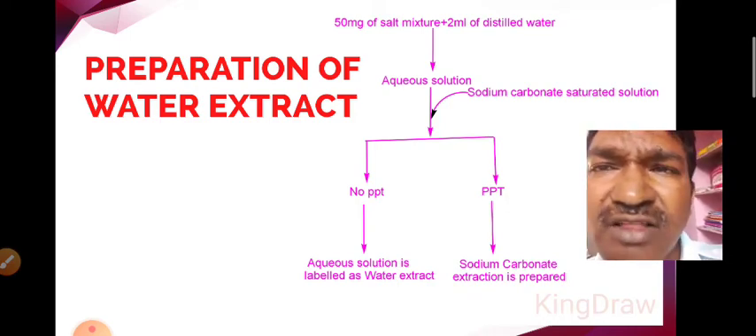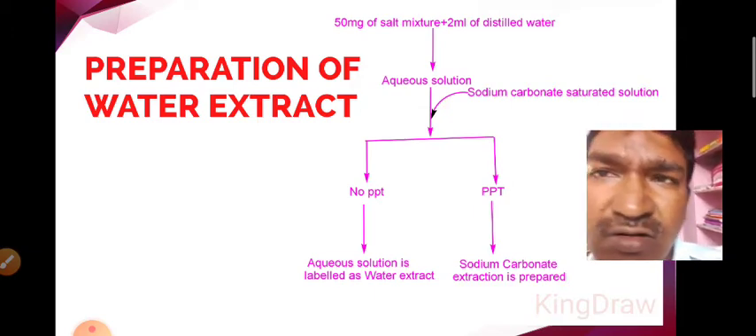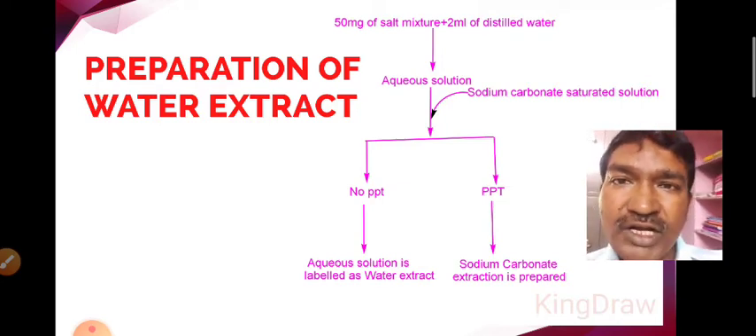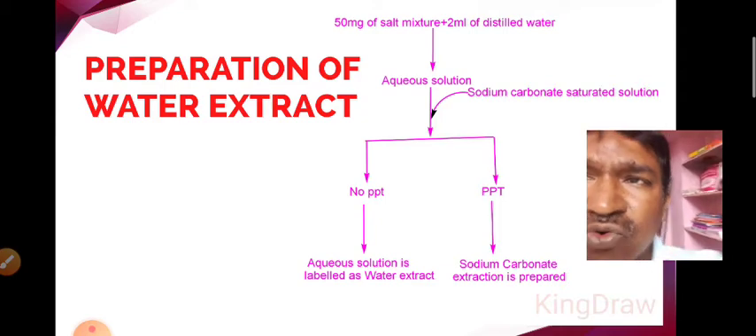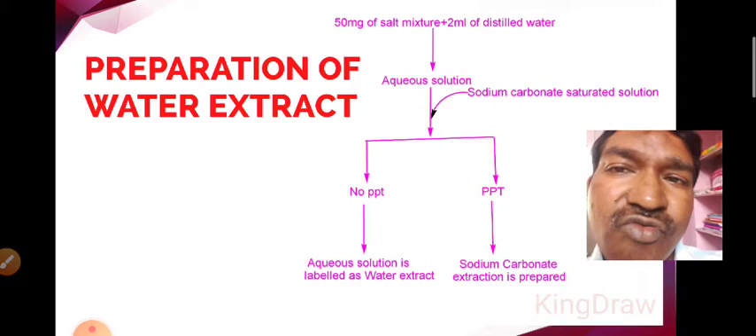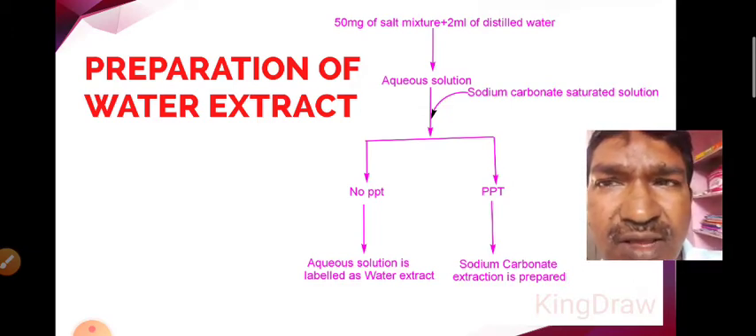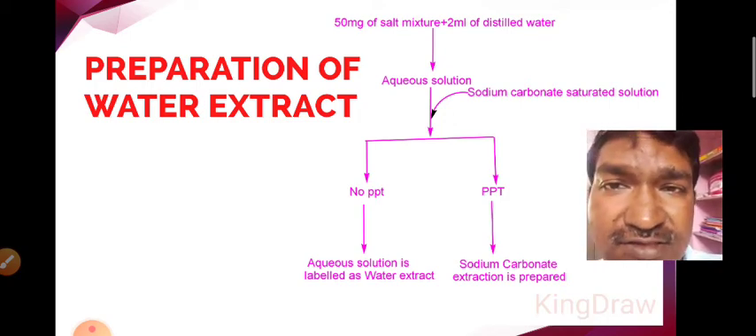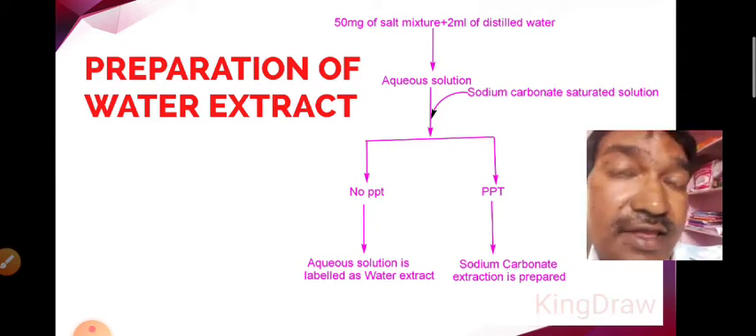Then after that we have to add the sodium carbonate saturated solution. After adding it, we may get a precipitate or we may not. If we don't get any precipitate, then we label that aqueous solution as the water extract, and we use that water extract for the qualitative analysis of the anions.